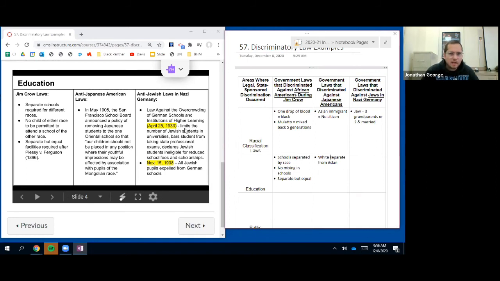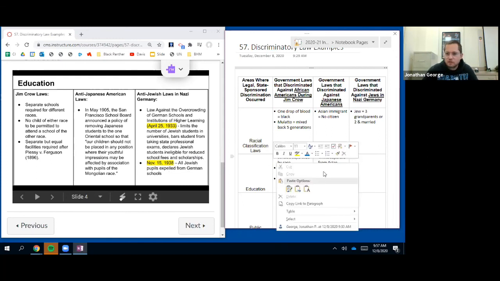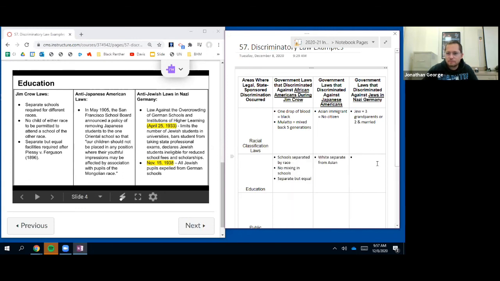Laws against the overcrowding of German schools and institutions of higher learning limit the number of Jewish students in universities, bar students from taking state professional exams, and declare Jewish students ineligible for reduced school fees and scholarships. So it starts with removing Jews from schools. And then all Jewish people are expelled from German schools. All Jews removed.